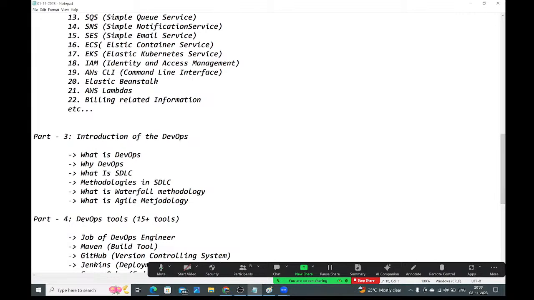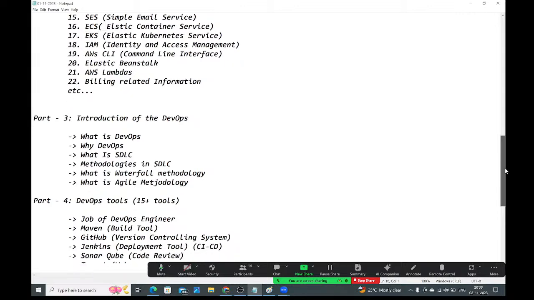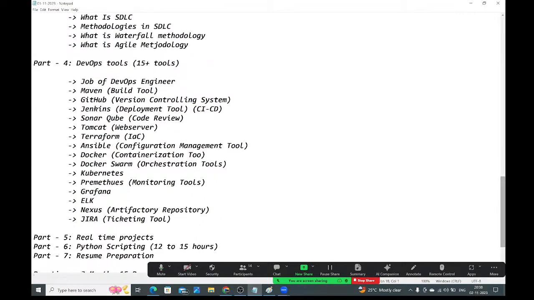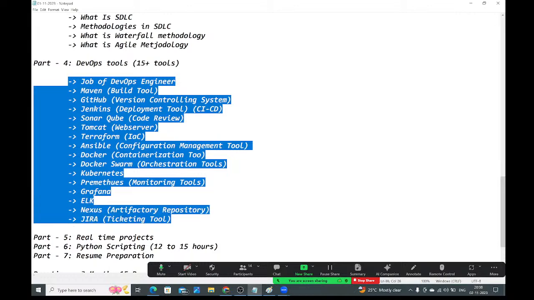Before going to discuss DevOps tools, first I will give the introduction of DevOps. What is DevOps? Why DevOps? What is SDLC? Methodologies in the SDLC, waterfall methodology, and agile methodology, guys. After that, I will start the DevOps tools as part 4. How many DevOps tools we are going to cover? We are going to cover 15 plus DevOps tools here, guys. Maven, GitHub, Jenkins, SonarQube, Tomcat, Terraform, Ansible, Docker, Docker Swarm, Kubernetes, and some of the monitoring tools and Nexus and Jira. All these tools we are going to discuss in the DevOps, guys.